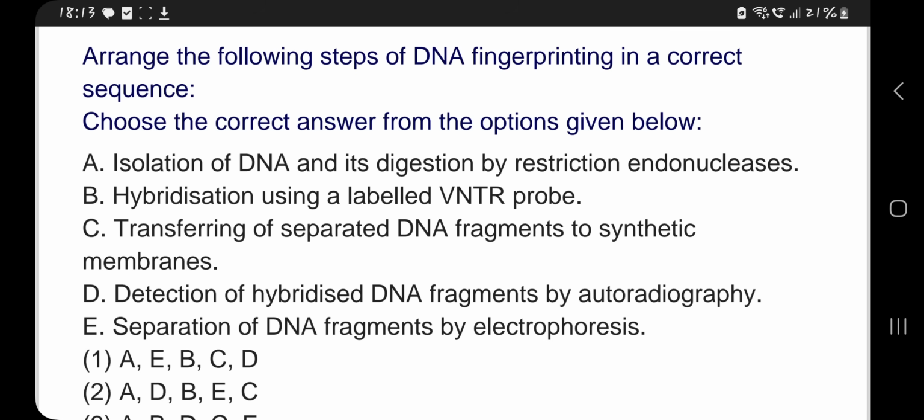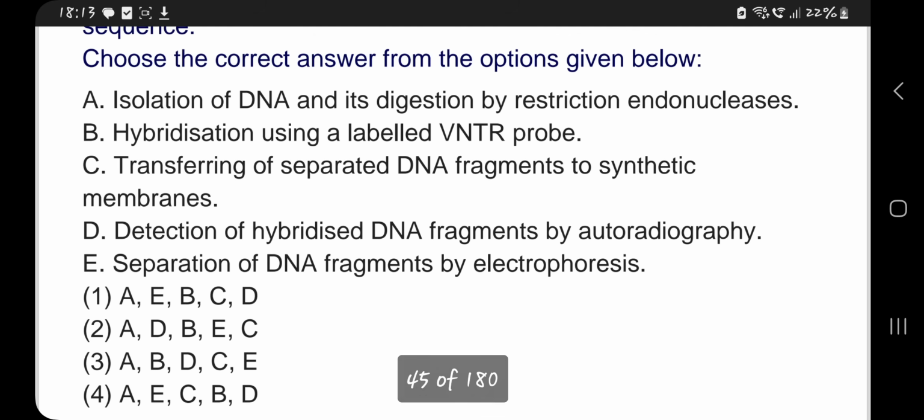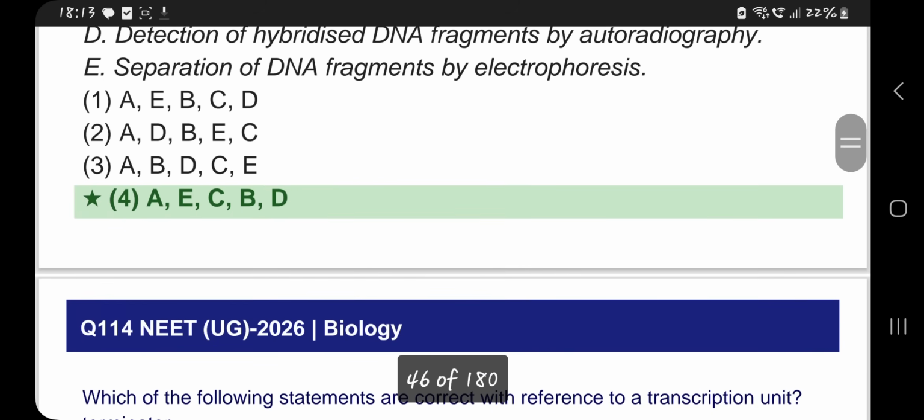Then C, transferring of separated DNA fragments to synthetic membranes. Then B, hybridization using a labeled VNTR probe. Then D, detection of hybridized DNA fragments by autoradiography. So AECBD, the fourth option, is the correct one.